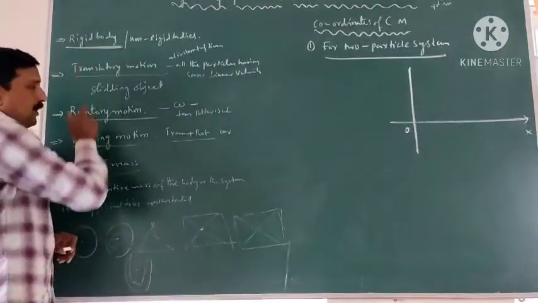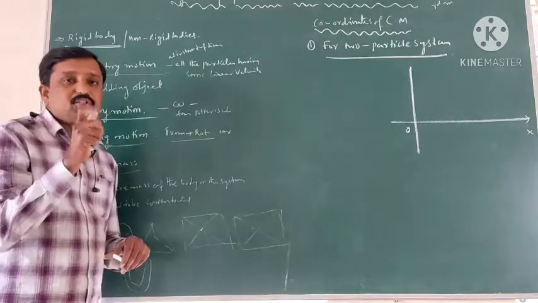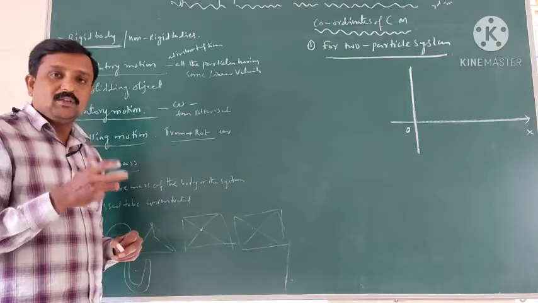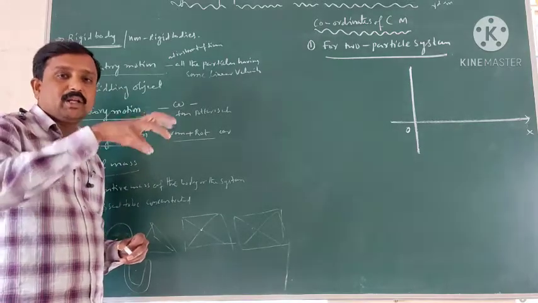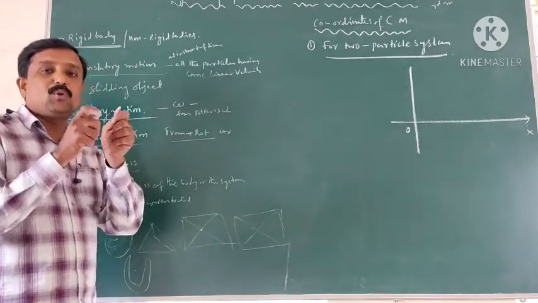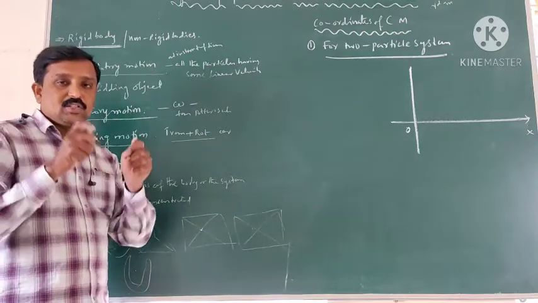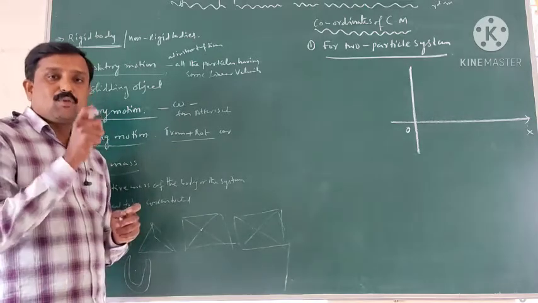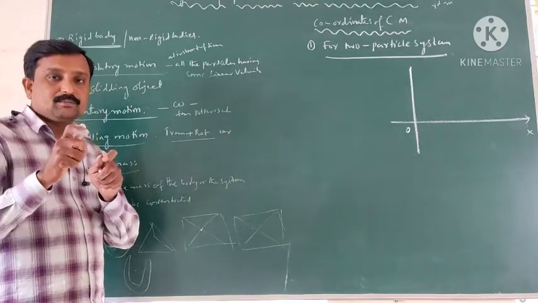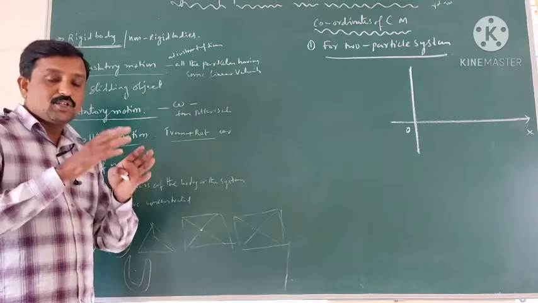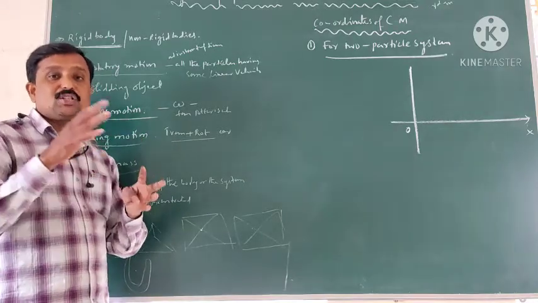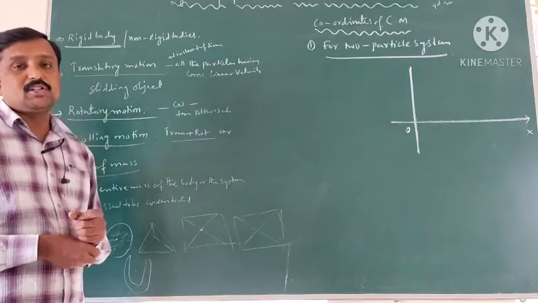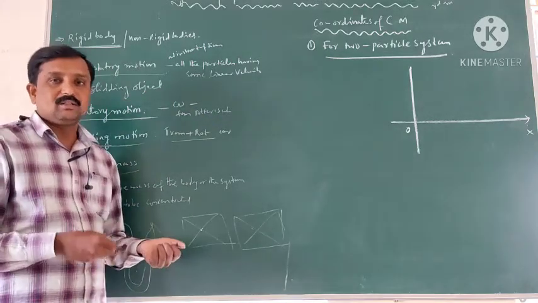A rigid body has a definite, unchanged shape. If any external forces act on that body, the distance between any two particles cannot change. Such types of bodies are said to be rigid bodies.